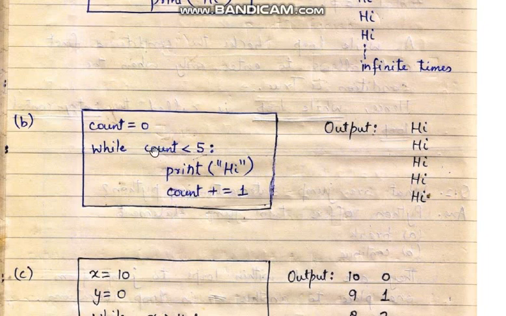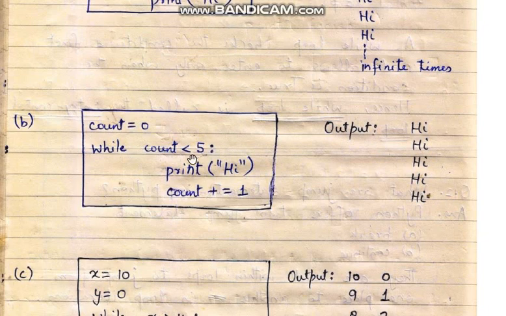So you can see that this condition, count is less than 5, is true in the very first case, because 0 is less than 5, but it is moving towards being false. Count is less than 5 is true when count is 0. It is true when count is 1. It is true when count is 2. It is true when count is 3. It is true when count is 4. But as soon as the value of count becomes 5, 5 less than 5 becomes false, and you move out of the loop.